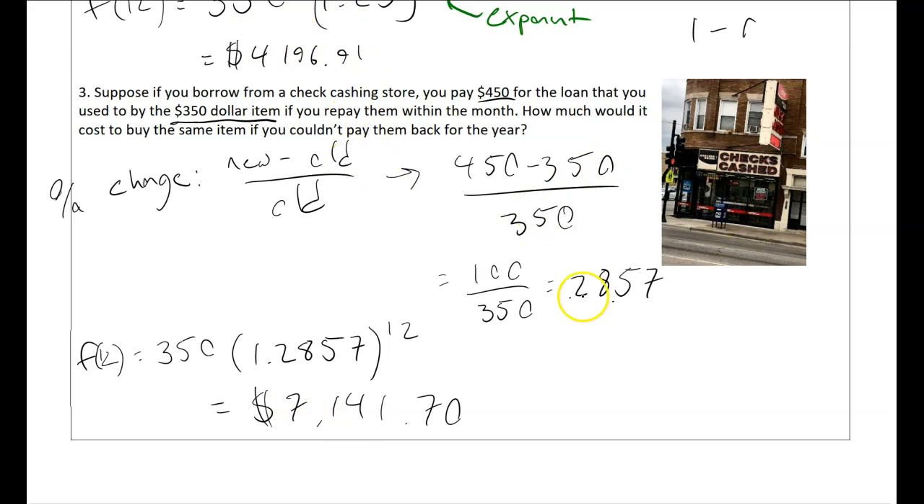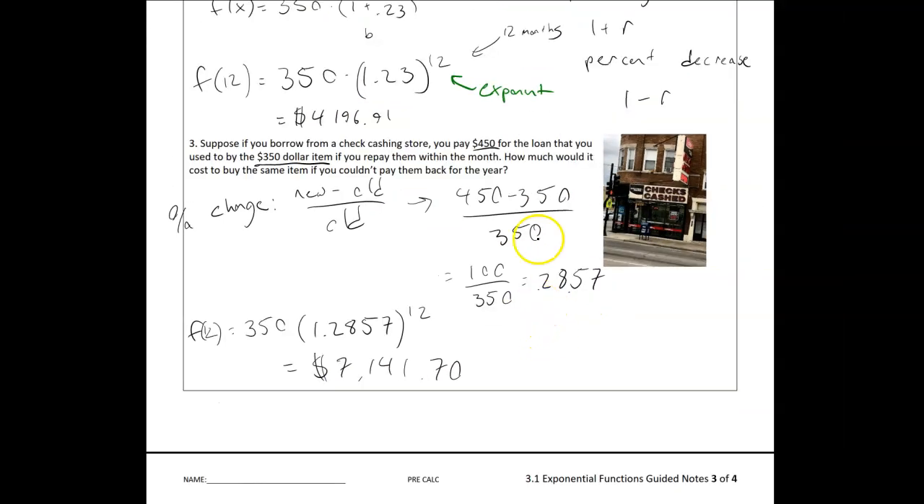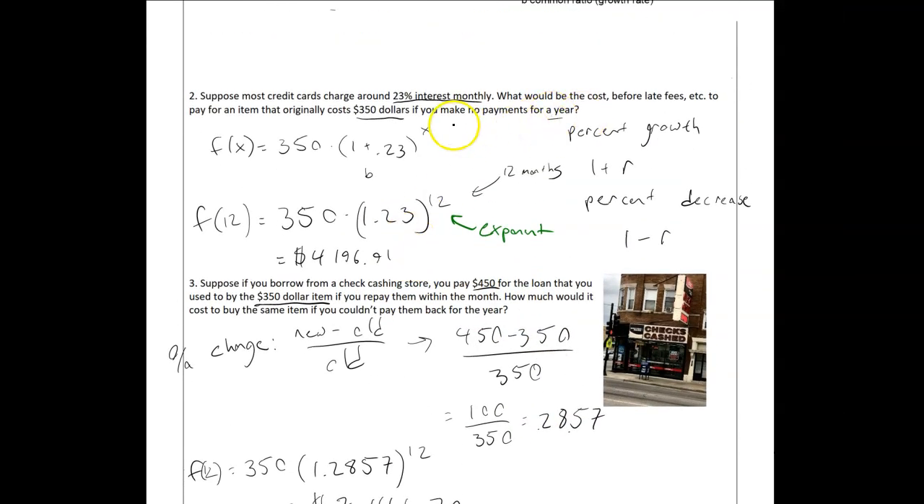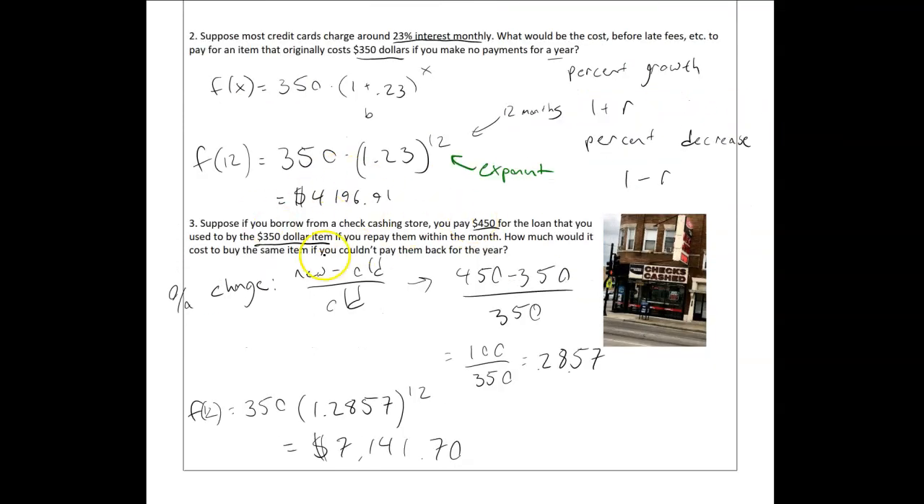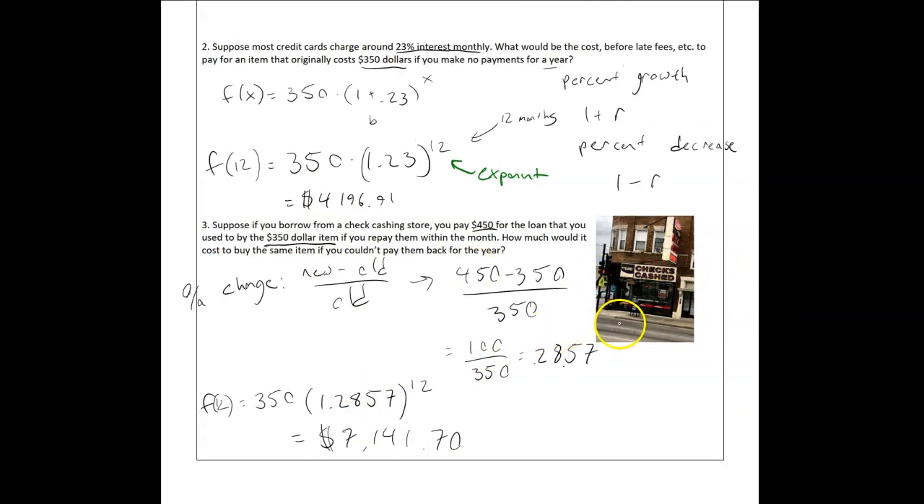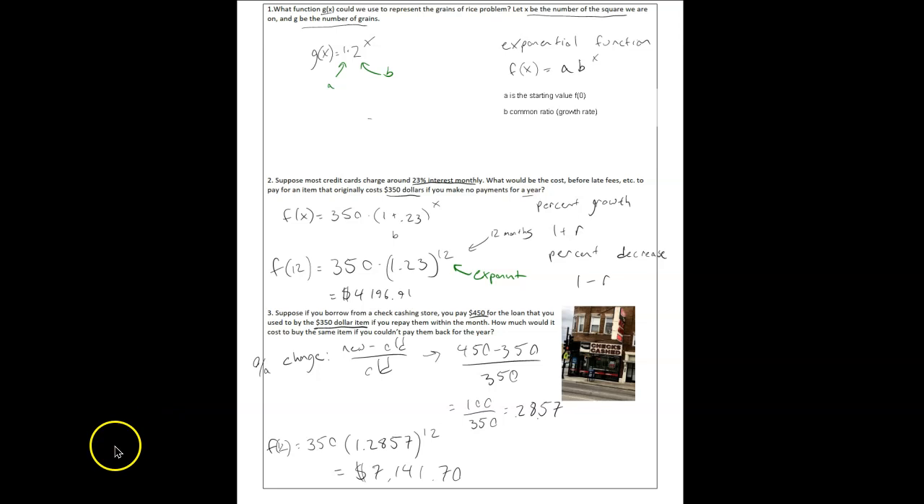So yeah, check cashing store, bad deal. And notice we're not thinking of late fees and any of that, so in real life these numbers would actually be worse. Especially the check cashing store has tons of hidden fees and stuff like that, which is why some people think it's predatory that these things show up most often in lower income neighborhoods. Okay, so here are two models that we can use. Notice here we found a percent change and then used it to write a function.